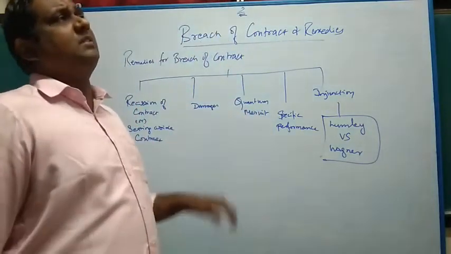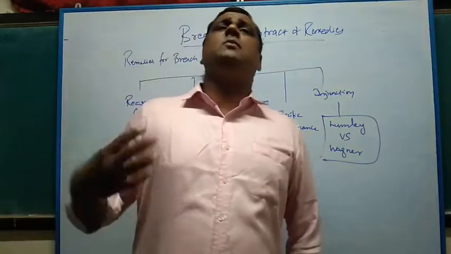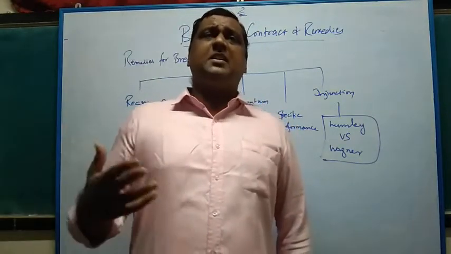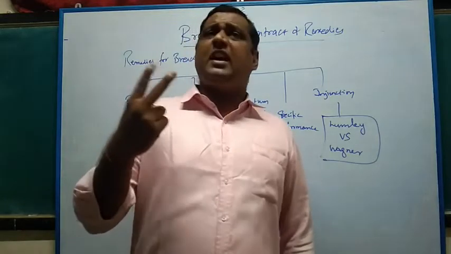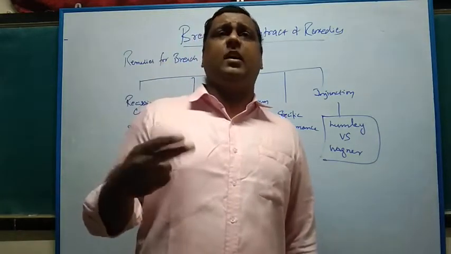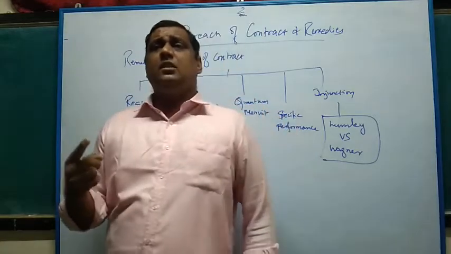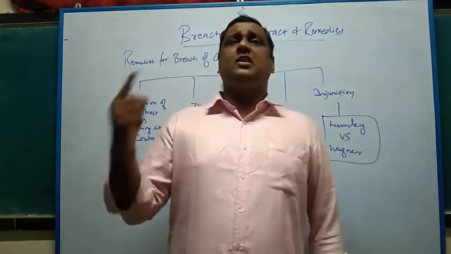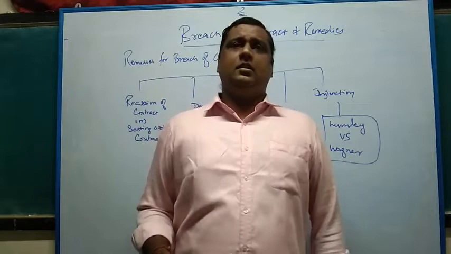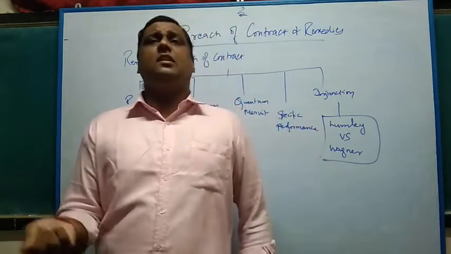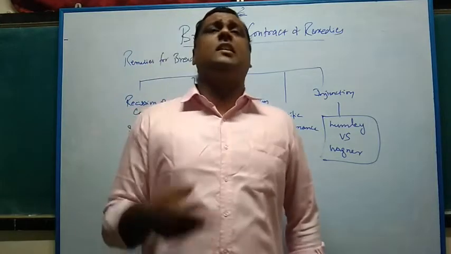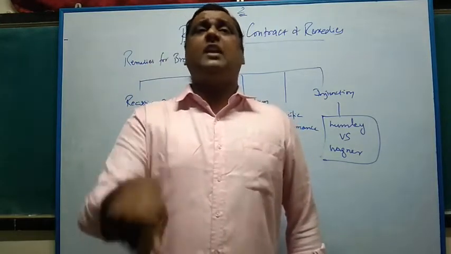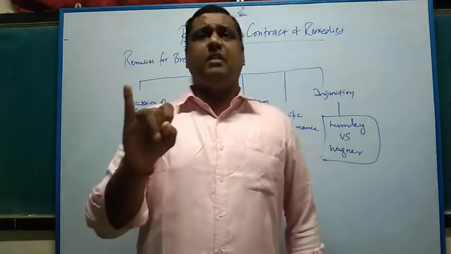Again, apart from that, there is vindictive. Vindictive means damages imposed as punishment. For example, only in two cases can vindictive damages be awarded. What are the two cases? One is a banker's failure to honor a check, wrongly dishonoring it. There is a check which has been dishonored by the banker wrongly. He is not supposed to dishonor it, but he has dishonored it wrongly. It is the banker's fault, it is not the customer's fault. That is point number one.